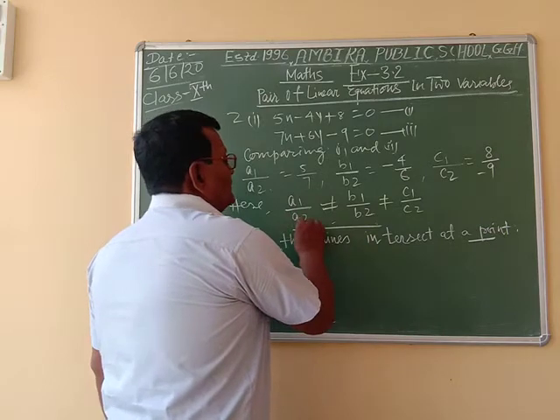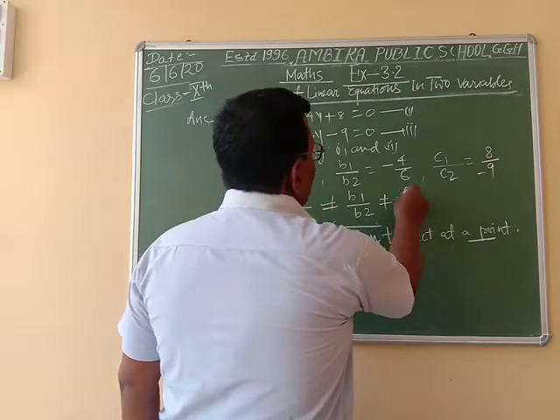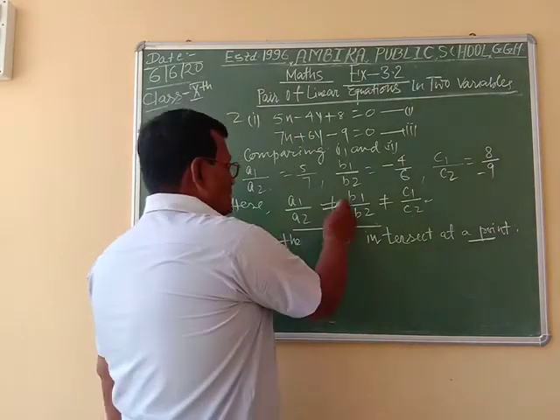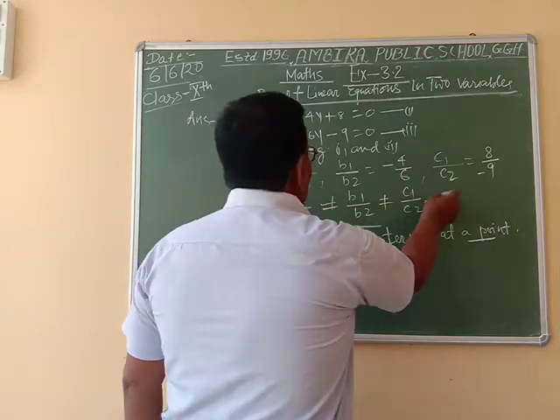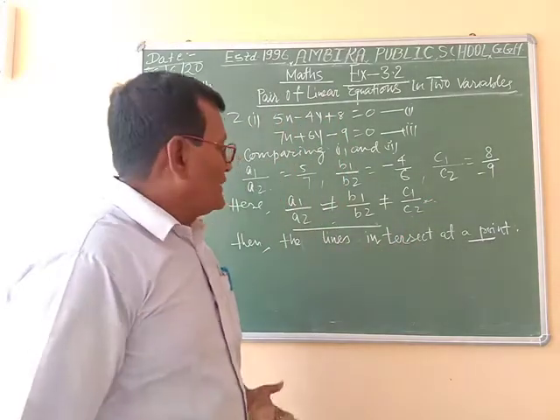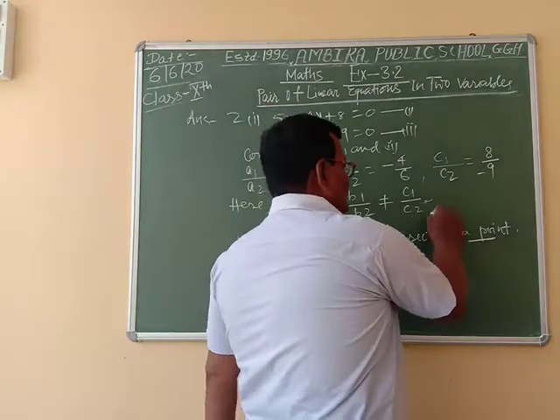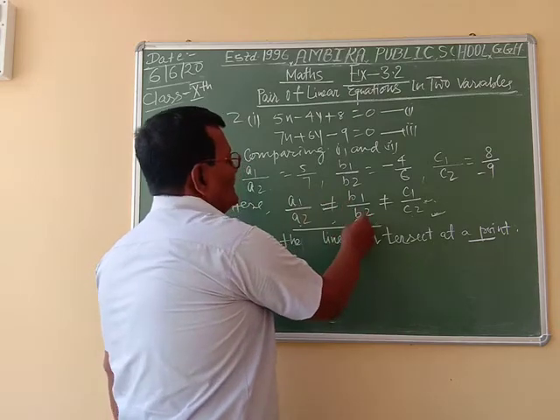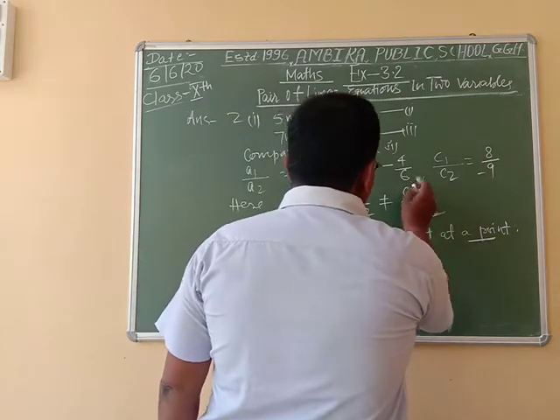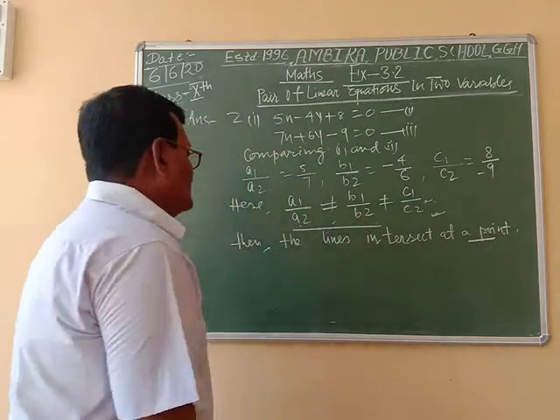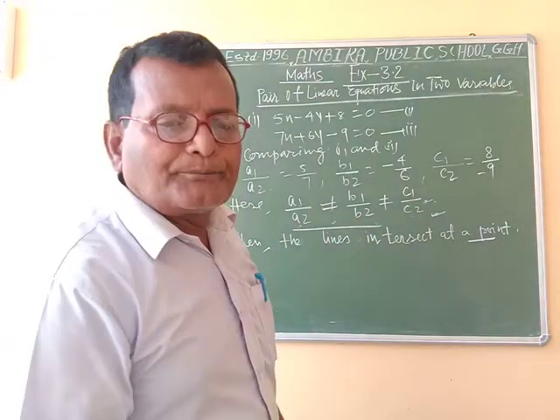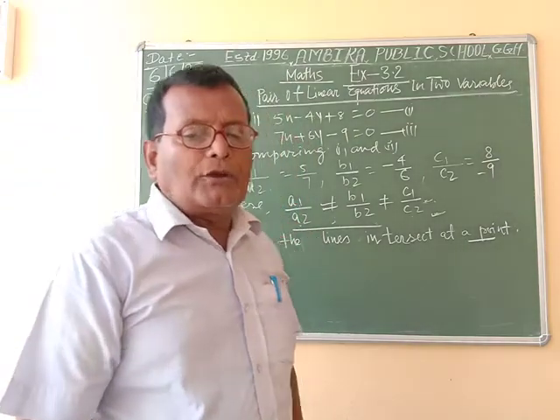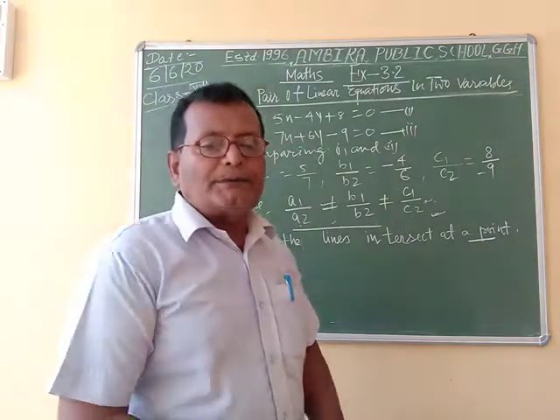If A1 by A2 is equal to B1 by B2 is equal to C1 by C2, then the equations have infinitely many solutions in this situation. If A1 by A2 is equal to B1 by B2 and not equal to C1 by C2, in this situation the equation has no solution. So you can solve questions 2 and 3, and now I am going to solve question number 3.